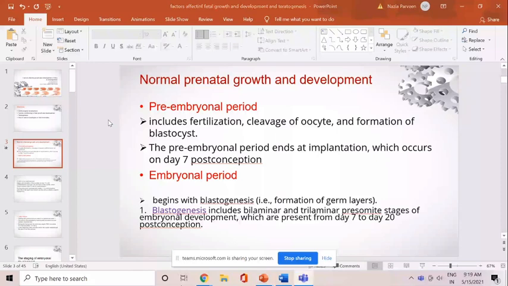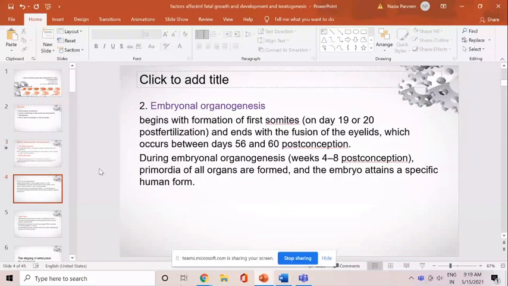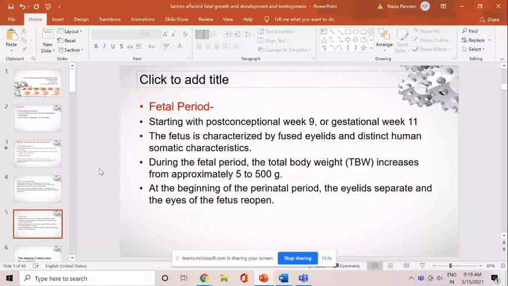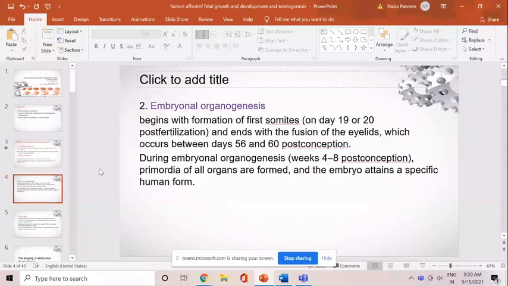So we divide the embryological growth into various stages. One is the pre-embryonal period, that is a period before the implantation. Then comes the embryonal period, and then comes the fetal period. So these are the three important periods of the prenatal growth. So what about the pre-embryonal period? As I told you, that is the period before the implantation.